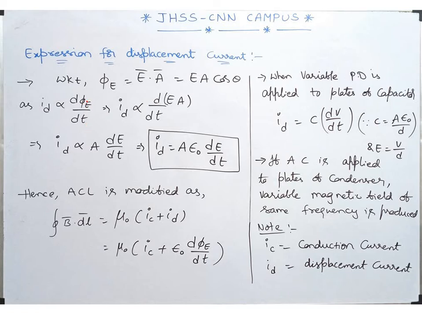Thus can I write it in the place of phi E, B bar dot A bar? Of course, EA. So I_D is proportional to d by dt of EA. As the area of the plates, or that region whatever we have taken, is a constant, I am taking out EA. So I_D is proportional to A into dE by dt. From there, I_D equals A epsilon naught dE by dt.